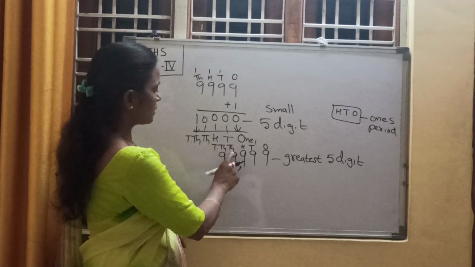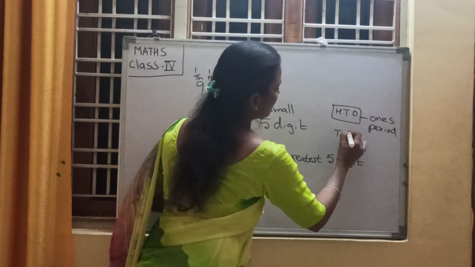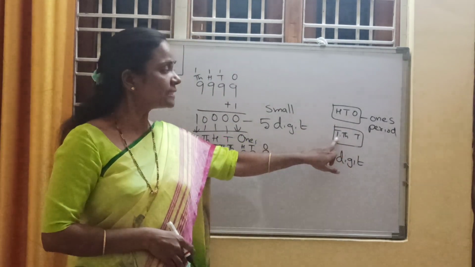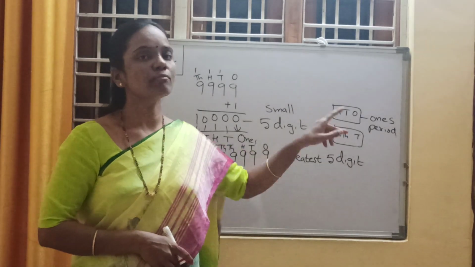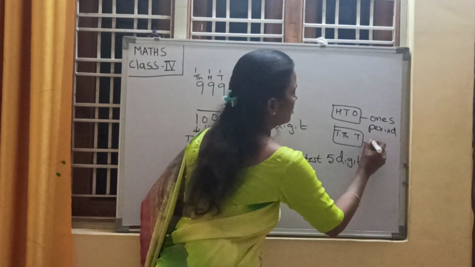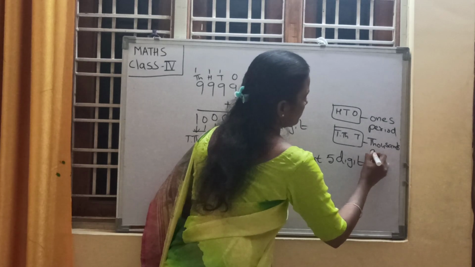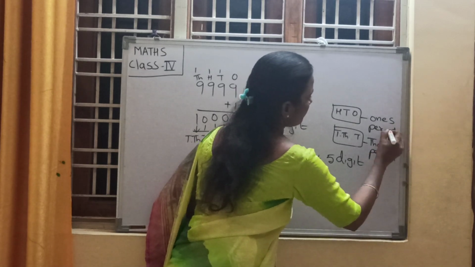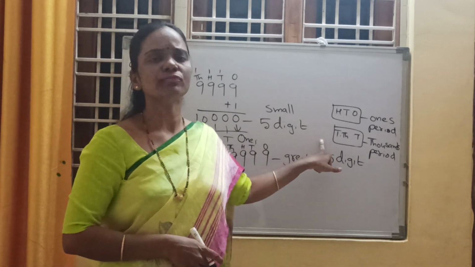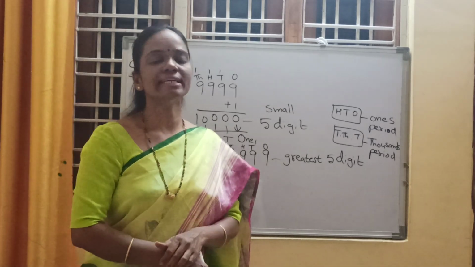And next, thousands and 10,000s together form one group, that is known as thousands period. Understood, children? After each and every period we need to put the comma. So if you put a comma, it is very easy to read a number.